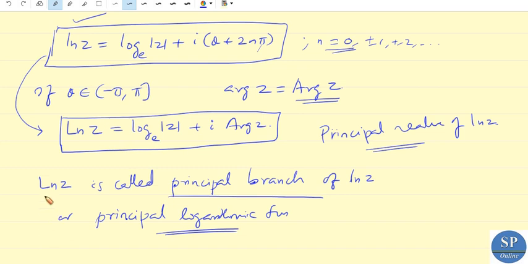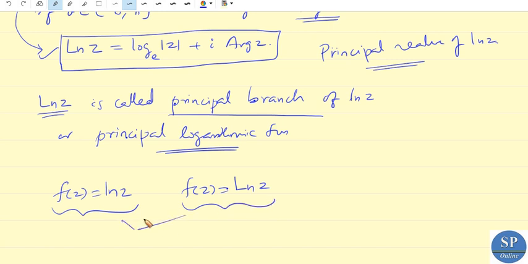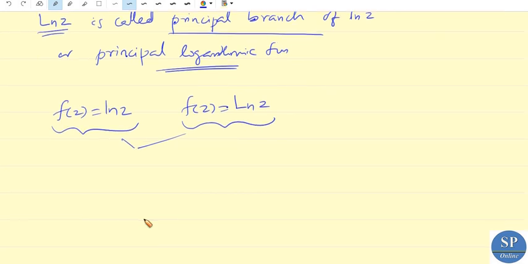So we can use the word logarithmic function for both this and this from now onwards. This one is actually a single valued function, the principal branch, or principal logarithmic function. So we can use the logarithmic function as f of z equal to ln z, or f of z equal to capital Ln z. We can use the word logarithmic function for both of these functions. Now we can do a problem.